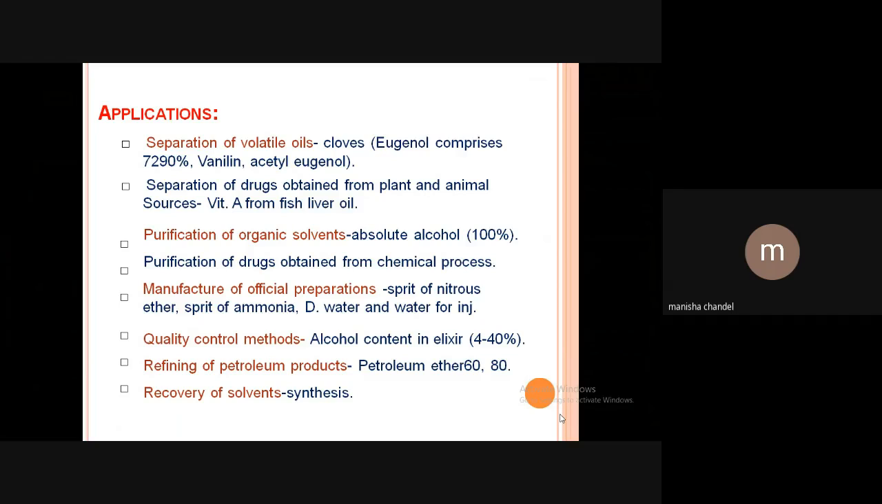Sixth application is quality control method. Seventh is refining of petroleum products. So the distillation process is also used in the refining of petroleum products. Then the last application is recovery of solvent. So during a synthesis, we can recover a solvent by the distillation process.